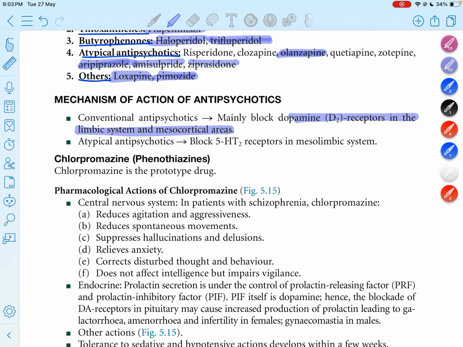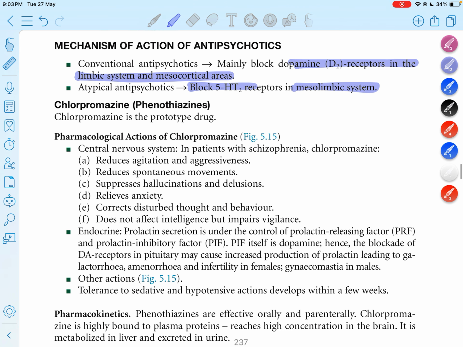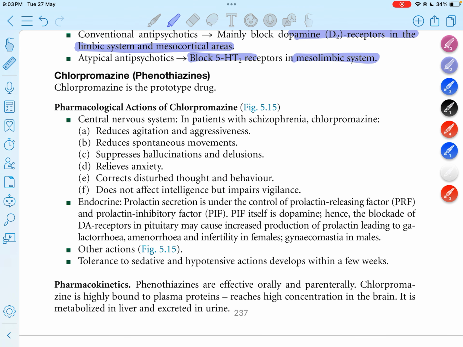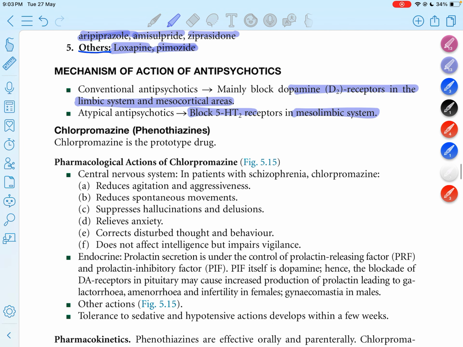Another mechanism of action is that of the atypical antipsychotics. They block the serotonin 5-HT2 receptor in the mesolimbic system. Now moving on to chlorpromazine, in the class of the phenothiazines. Chlorpromazine is the prototype drug.